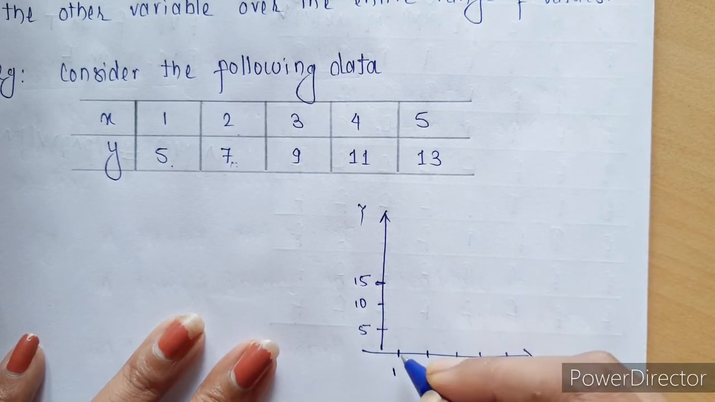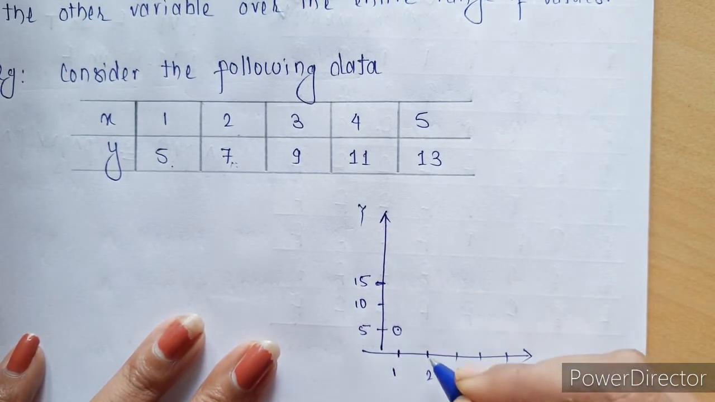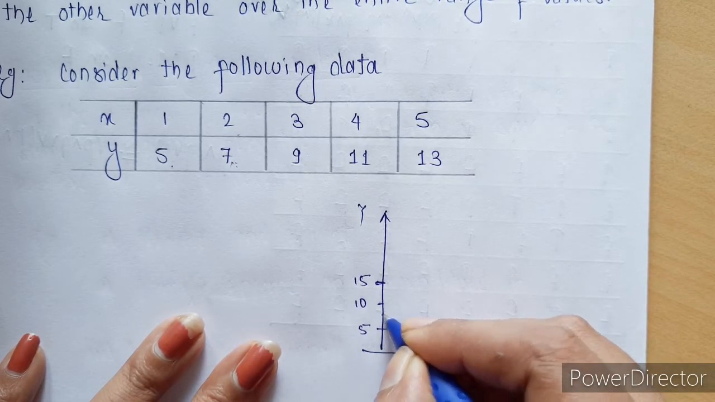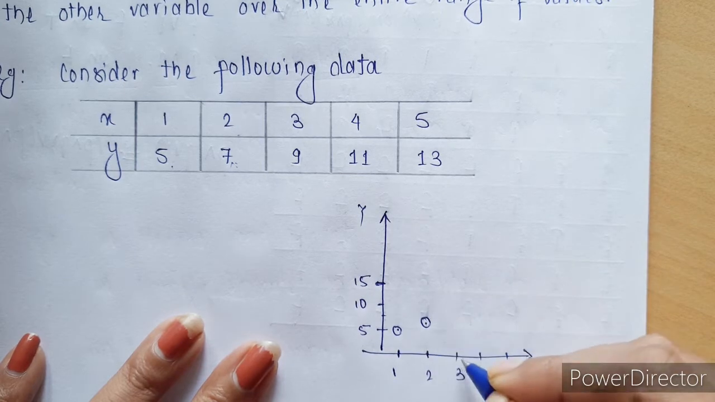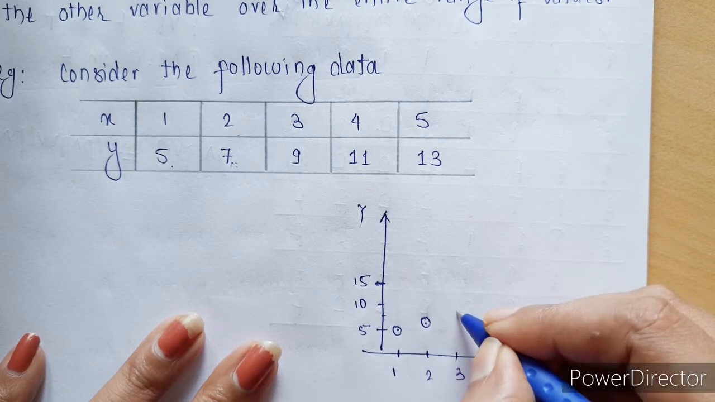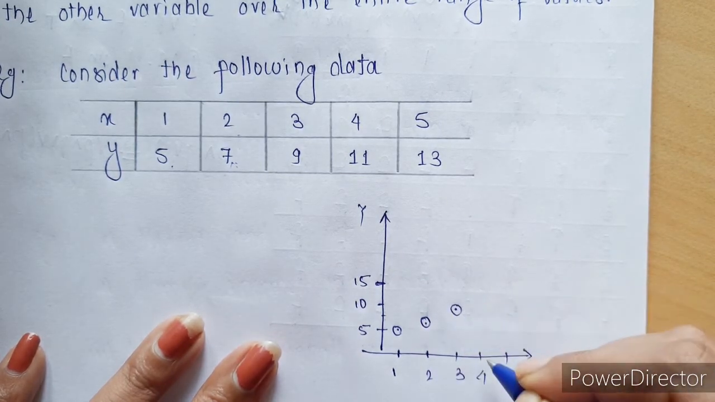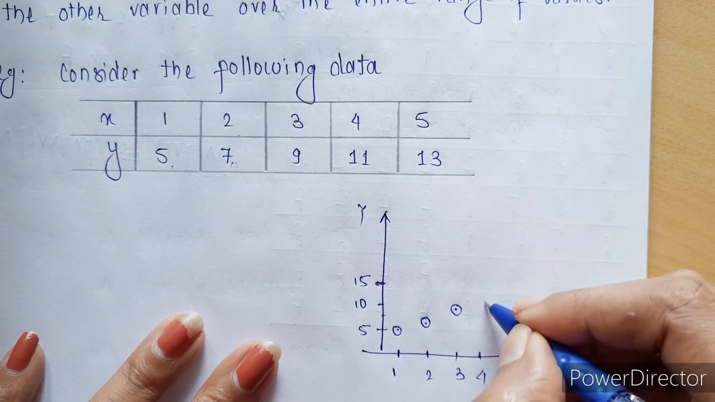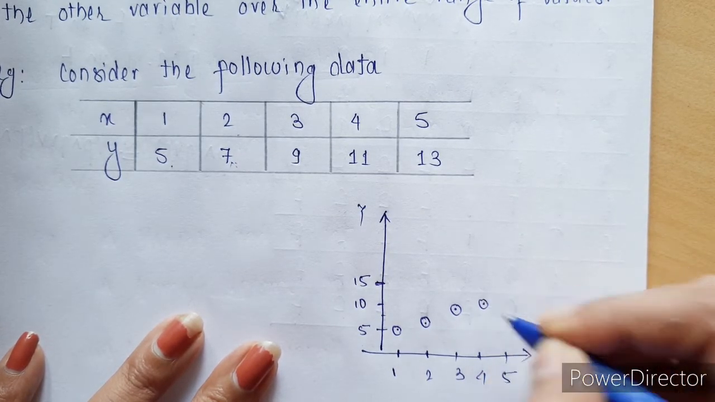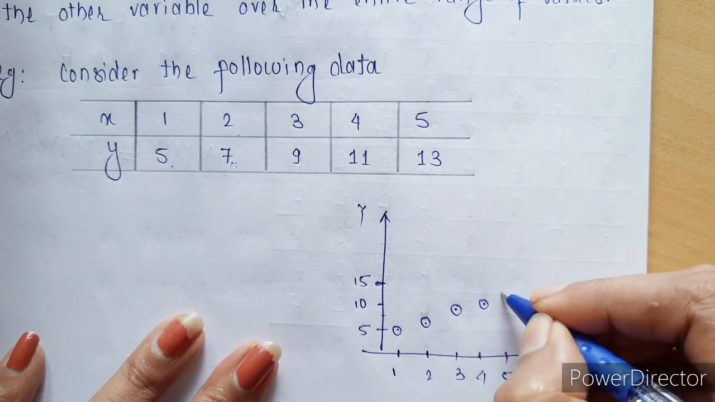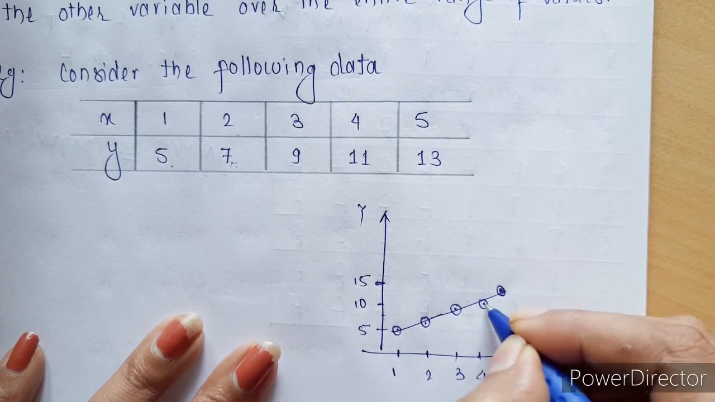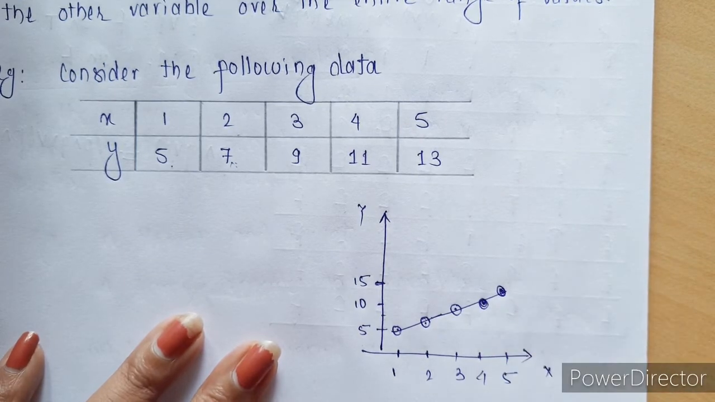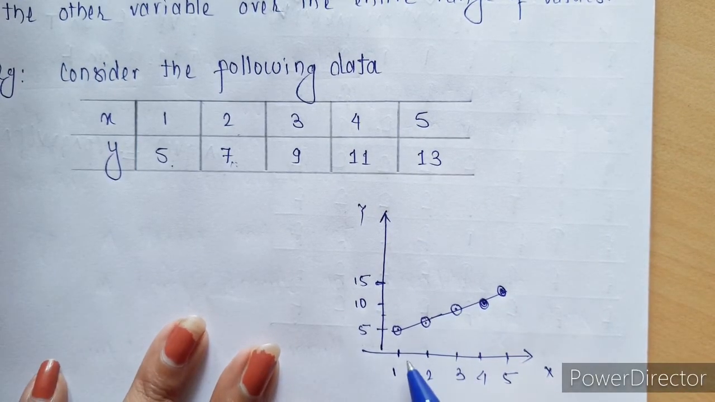So on 1 we have 5. On 2 we have 7, so 7 will be somewhere here. On 3 we have 9, again somewhere here. On 4 we have 11, that will be above 10. And on 5 we have 13, so it will be somewhere here. So we are getting a straight line, right? Because there is a constant change of 2.